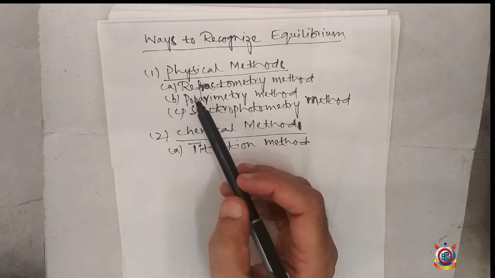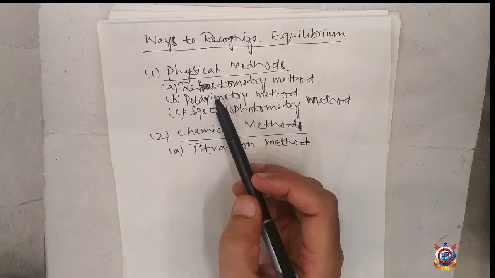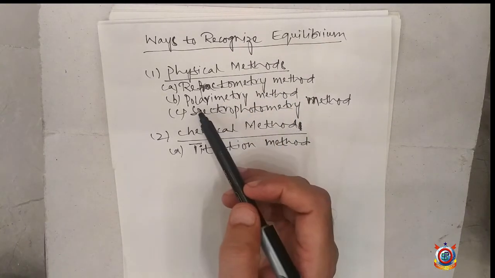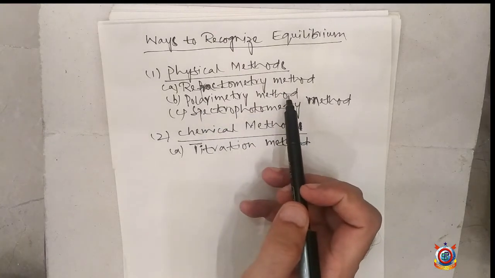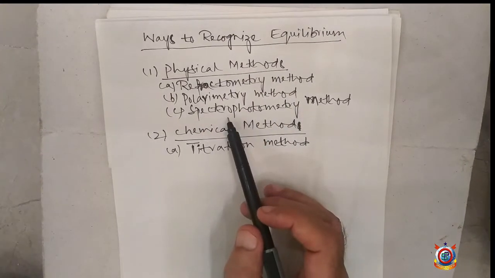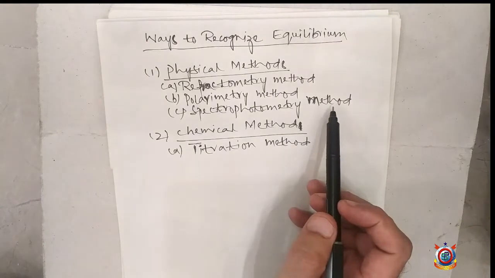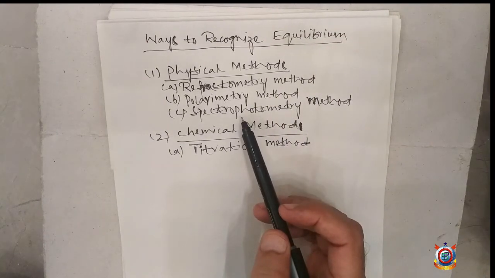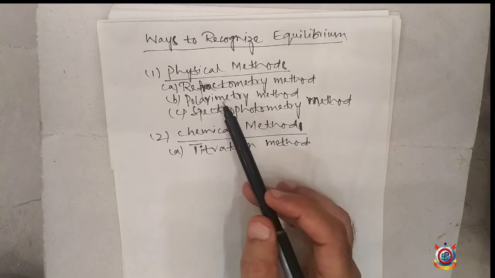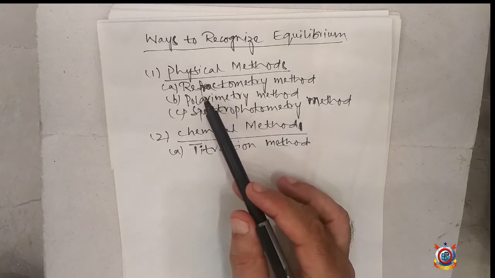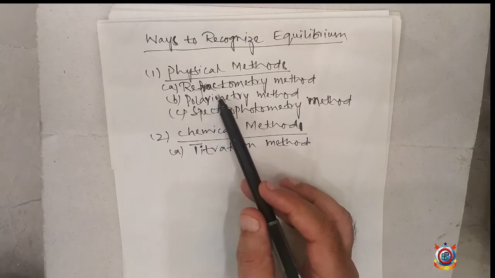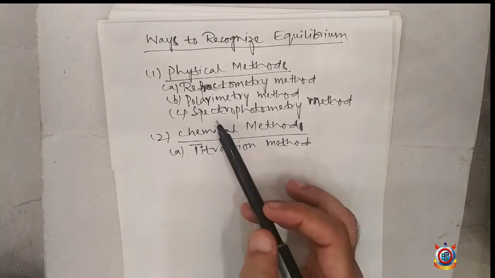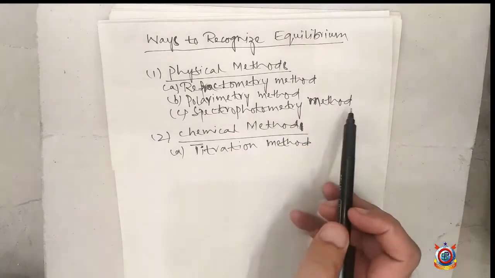The physical methods are refractometry method, polarimetry method, and spectrophotometry method. These are the physical methods. Listen once again. The physical methods are refractometry method, polarimetry method, and spectrophotometry method.